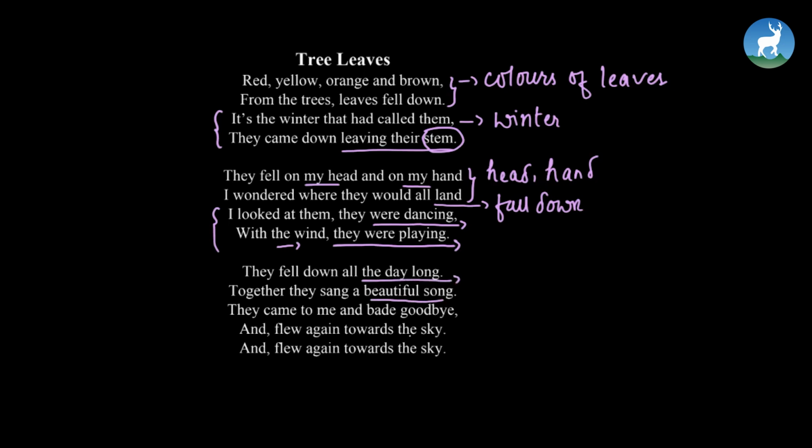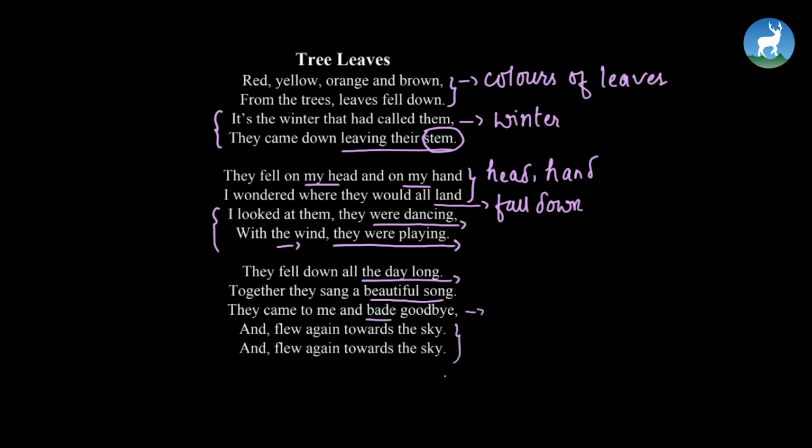Okay? They came to meet me and bade goodbye and flew again towards the sky. So the poet felt like they came to meet that person and said goodbye. Bade goodbye means to say goodbye. Okay? And then again, what did the leaves do? They came down, but they again flew towards the sky with the direction of the wind.